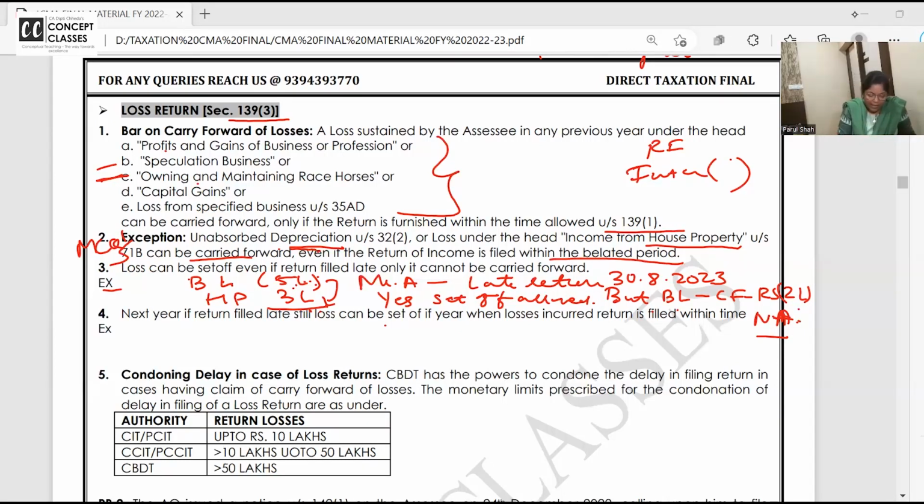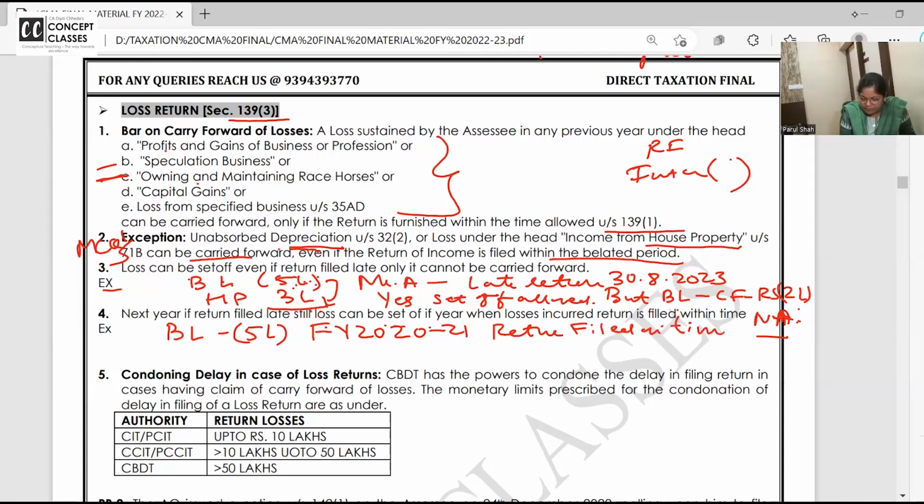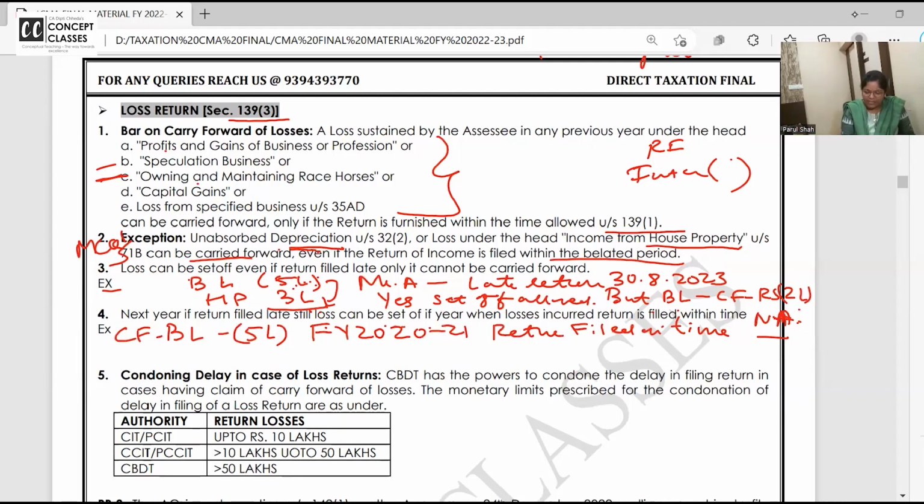Chalo. Next, if the return is filed late, the loss can still be set off, when the return for the year in which the loss was incurred was filed on time. Now I'll give an example of this too. Look, business loss 5 lakh, financial year 2020-21, return filed on time. Business loss 5 lakh, carry forward. I'm writing in brief just to make you understand. I hope it is clear.